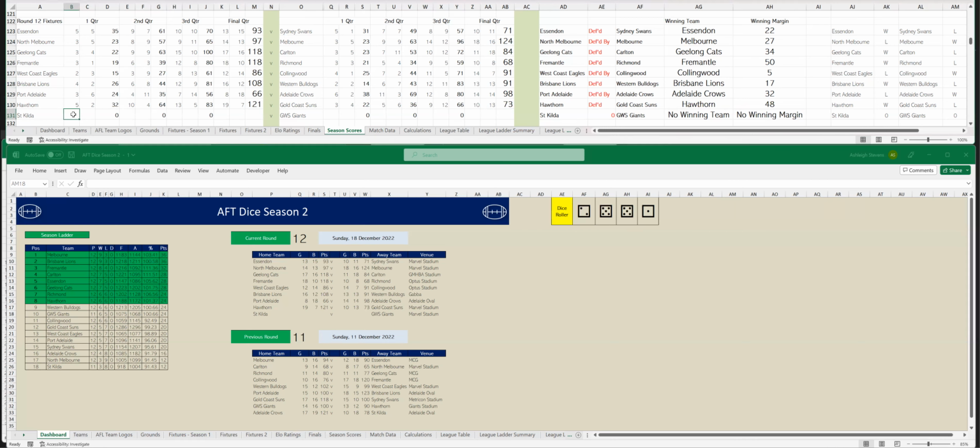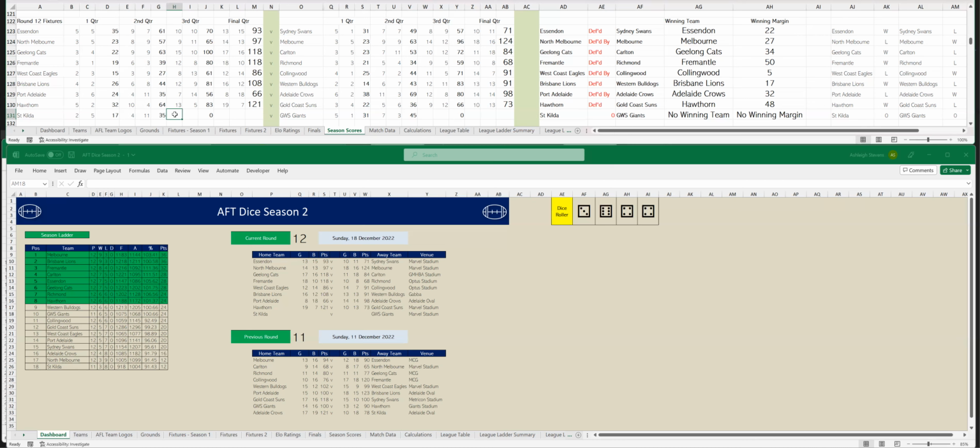Okay, let's go to the last game. St Kilda versus GWS Giants at Marvel. St Kilda have kicked 2 goals, 5. To GWS, 5 goals, 1. And at quarter time, GWS are leading by 14 points. All right, St Kilda have kicked 2 goals, 6, so that's 4 goals, 11 in the second quarter. To GWS, 2 goals, 2, so that's 7 goals, 3. And at half time, GWS are leading by 10 points.